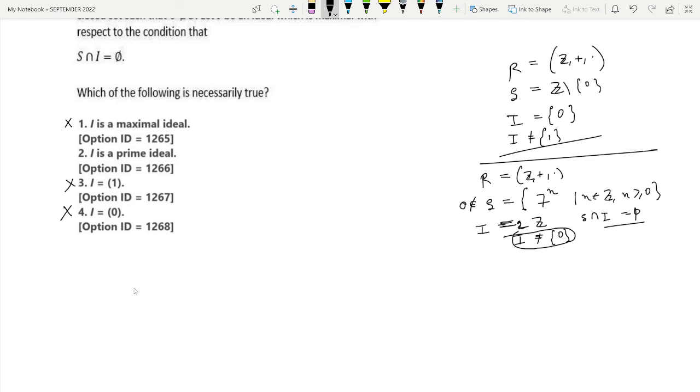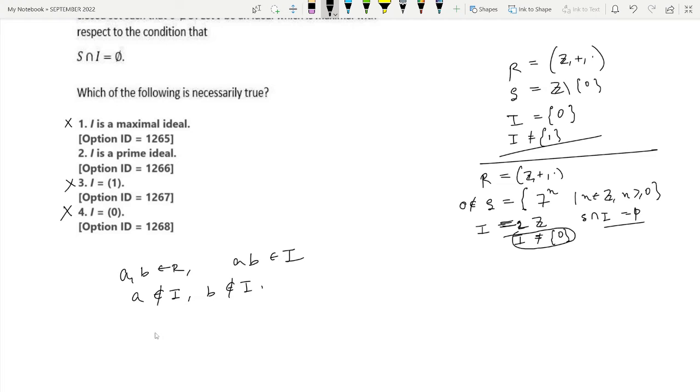So now take any two elements A, B belonging to R such that A dot B belongs to I. We will show that A belongs to I or B belongs to I. So for this, if possible, we let A and B both not belong to I. A does not belong to I and B does not belong to I.